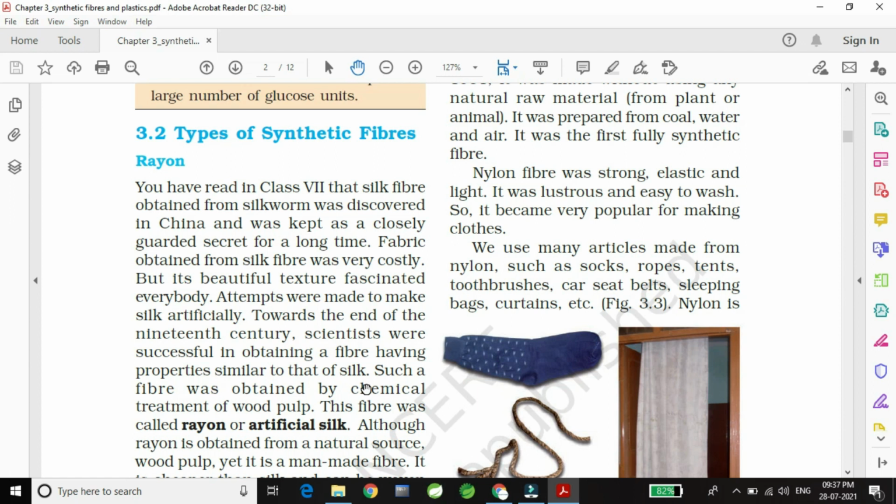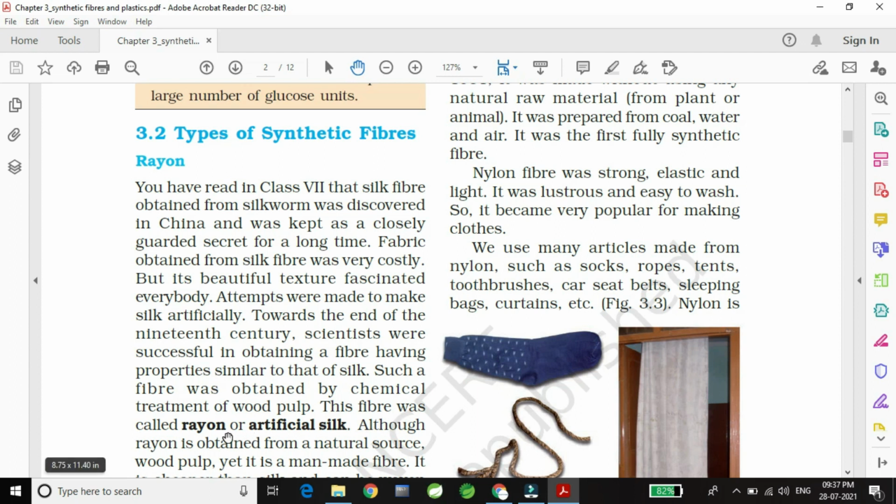So what is wood pulp? When woodwork is going on, all the dust particles produced are called wood pulp. So it is obtained from wood. In that, some chemicals will be mixed and it will be made into fiber.